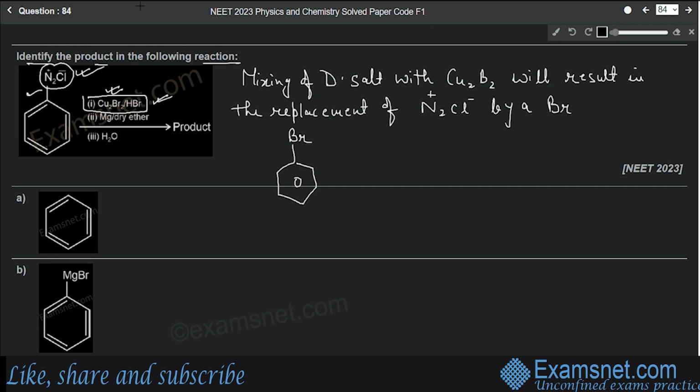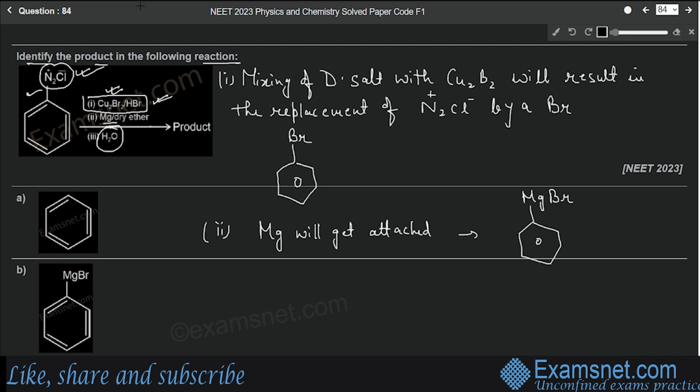Okay, now in the second part, this will react with magnesium in dry ether. Okay, so what will be formed? Magnesium will get attached. So we'll get this one. This is the benzene ring, and here we'll get MgBr. Okay, now in the third part it will react with water.